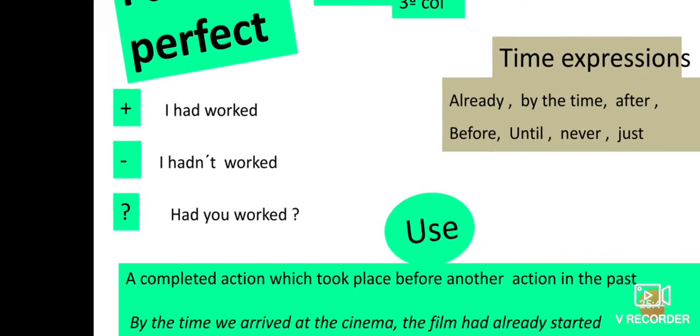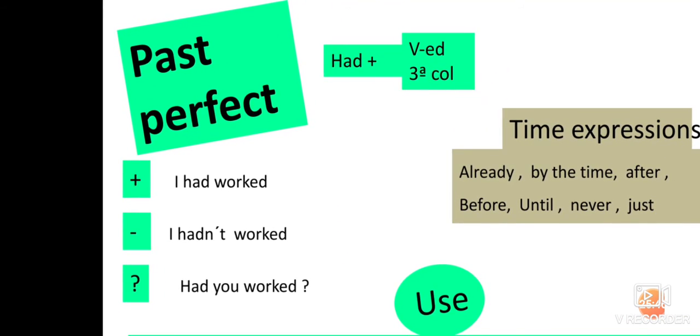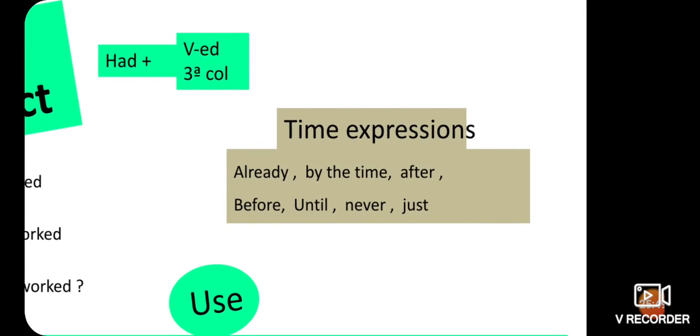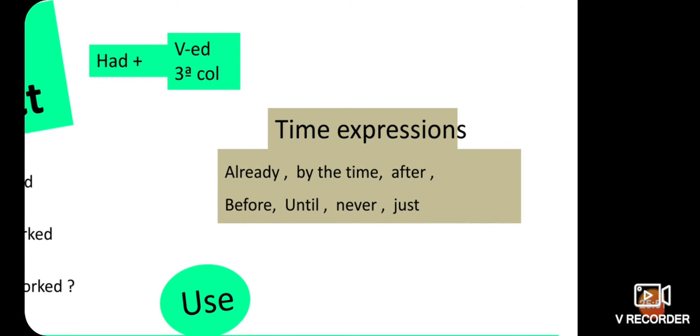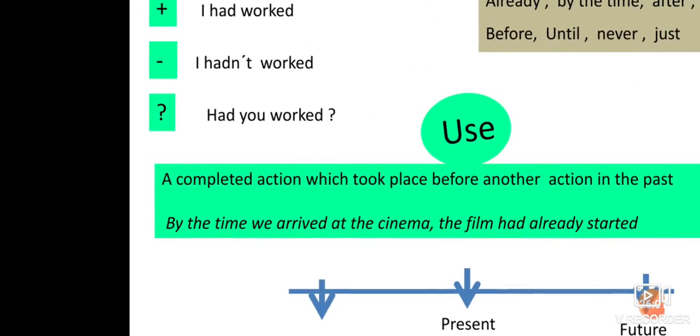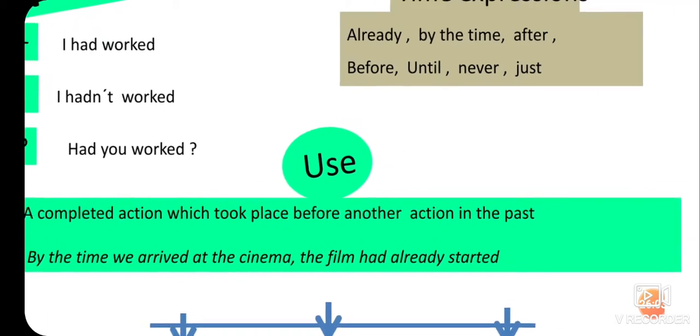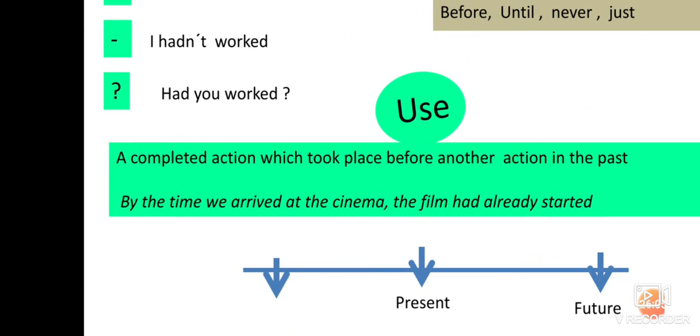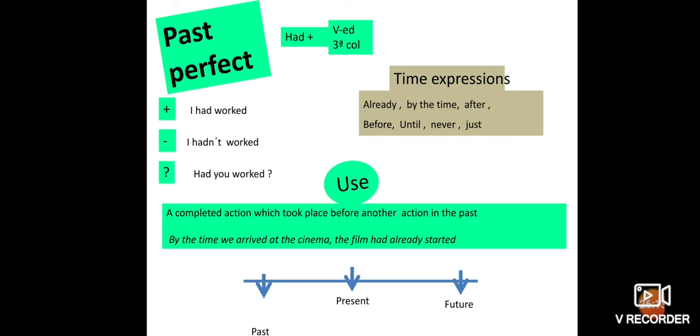So here we can see the past perfect: I had worked, I hadn't worked. Had you worked? So had plus past participle, that is the third form. Here time expressions: already, by the time, after, before, until, never, just. It is used to talk about a completed action which took place before another action in the past. By the time we arrived at the cinema, the film had already started. So here past, present and future are given.